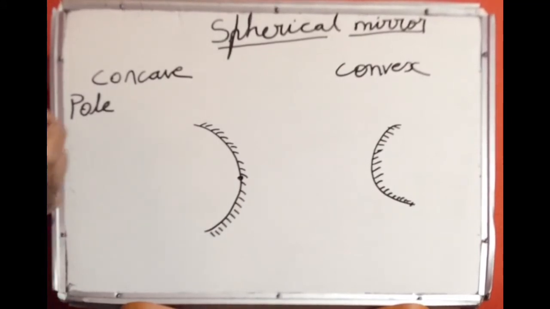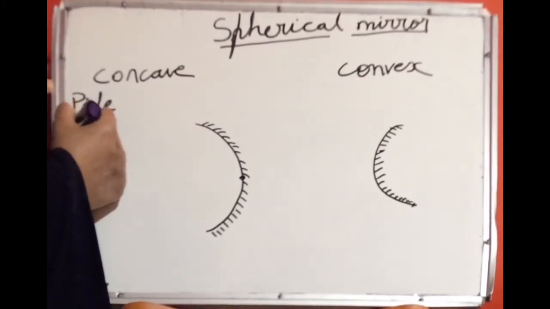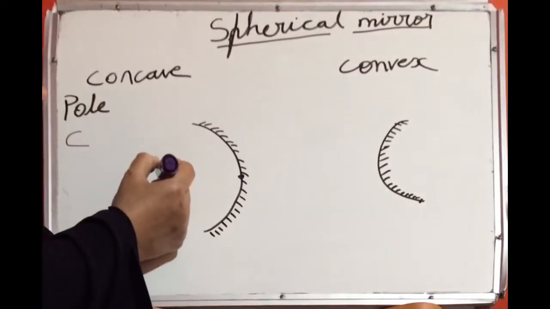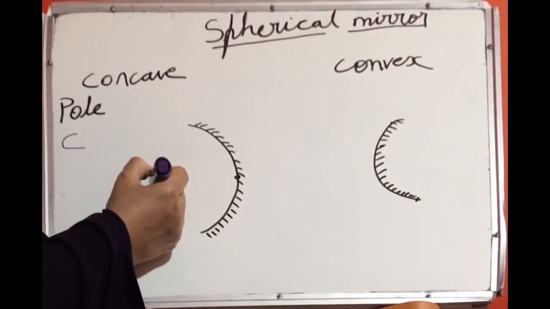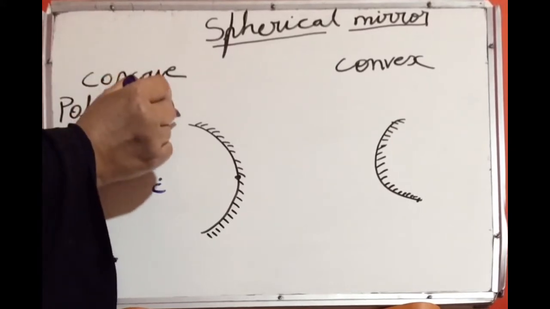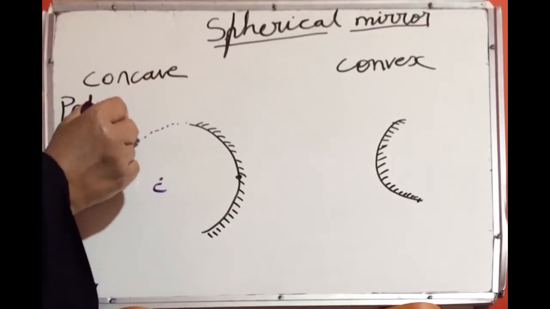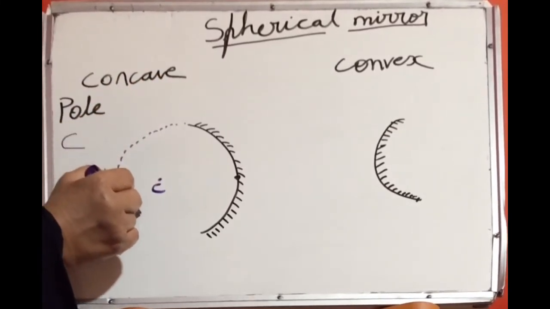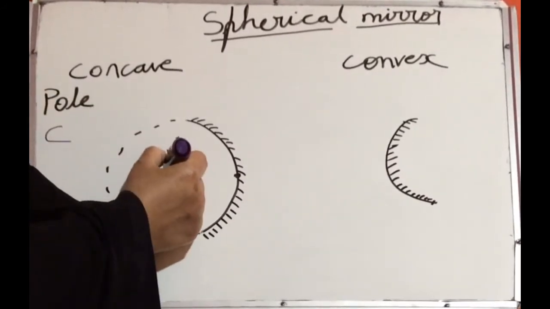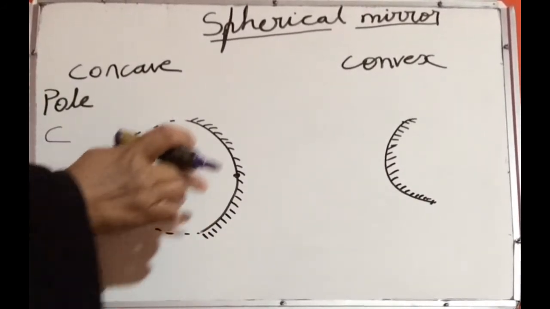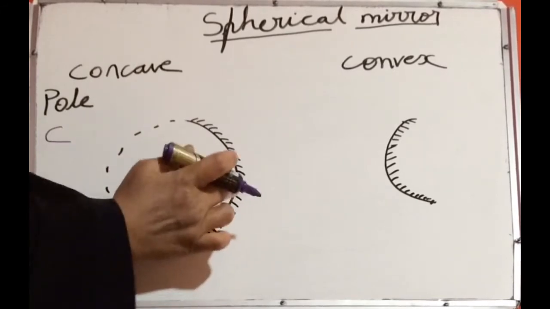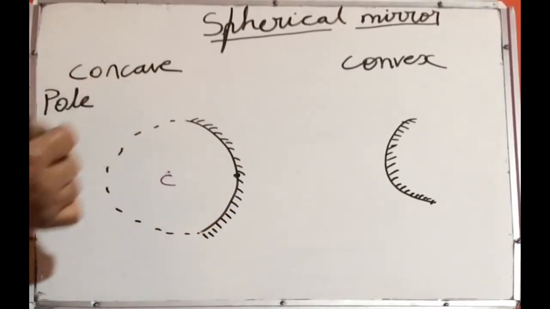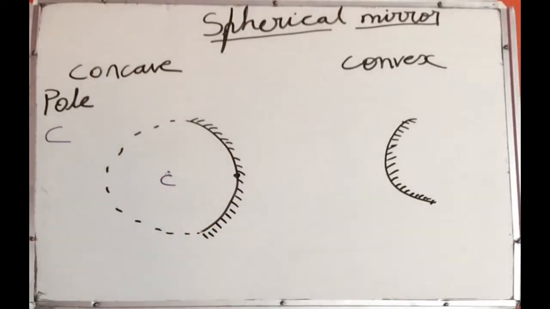Next is center of curvature. It is represented as C. The center of the sphere. This is known as center of curvature. If this is the sphere, because this mirror is a part of a sphere, the center is known as center of curvature. So the center of the sphere of which the mirror forms a part. This center is known as center of curvature. It is represented as C.